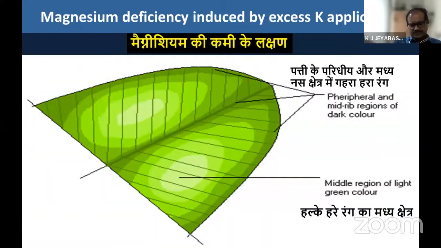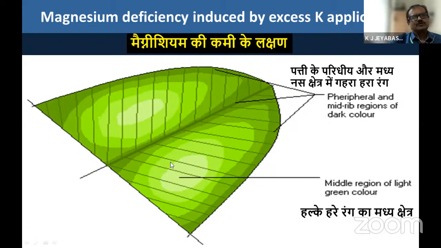The next one is magnesium, a secondary macronutrient. You can see this type of symptom in the middle midrib region, where there is a dark coloration. In the peripheral region, you can see dark green coloration. But in between, you can see pale yellow or pale green coloration because of the lack of chlorophyll. Magnesium is very essential for chlorophyll formation. It is the key element for chlorophyll, so magnesium deficiency definitely leads to this type of symptom.